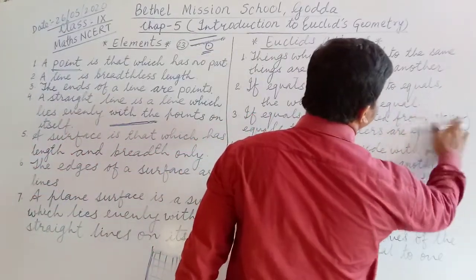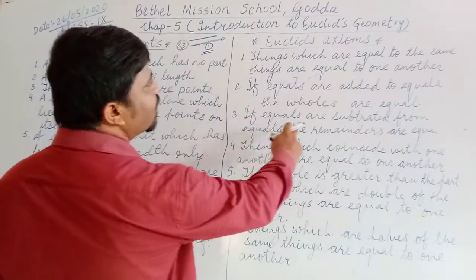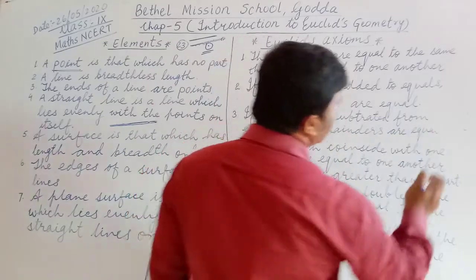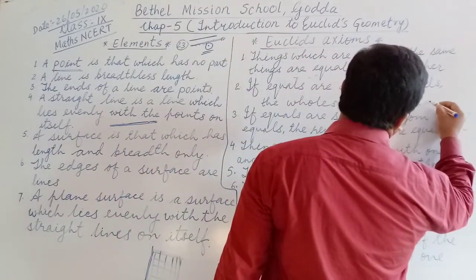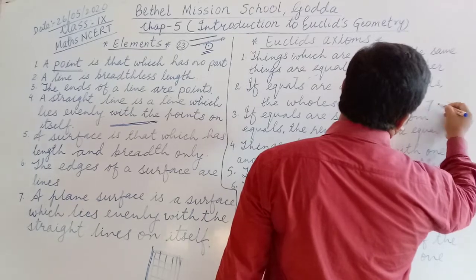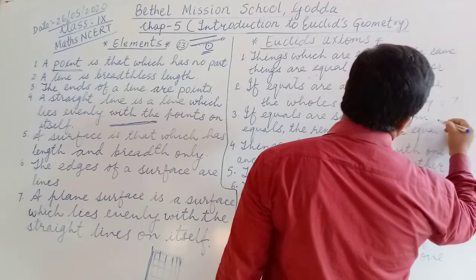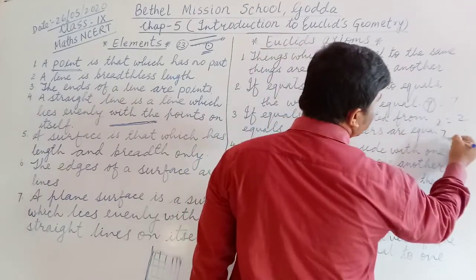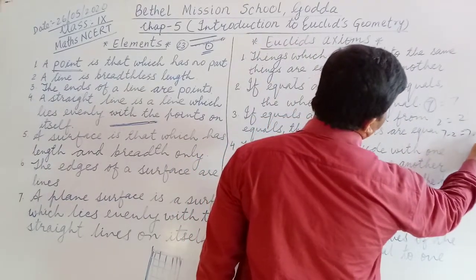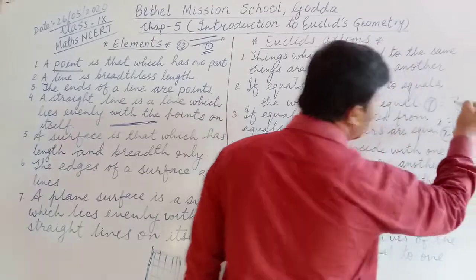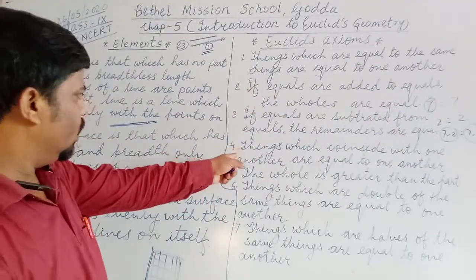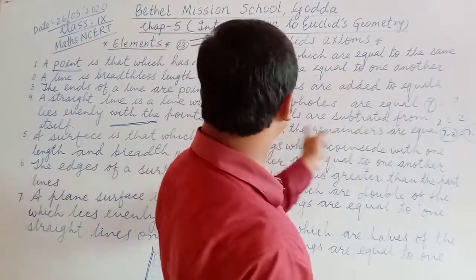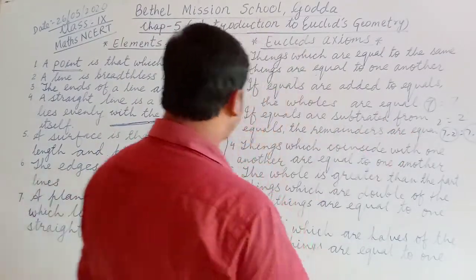Next, if equals are subtracted from equals, the remainders are equal. Means 7 equal to 7 and 2 equal to 2. When you subtract 7 minus 2 on this side and 7 minus 2 on that side, the remainders will also be equal. So that's why it is said, if equals are subtracted from equals, the remainders are equal.